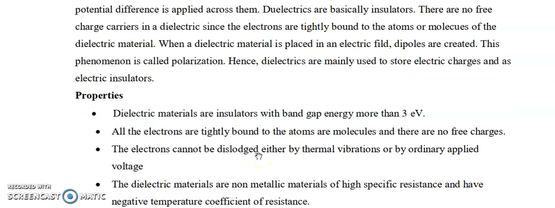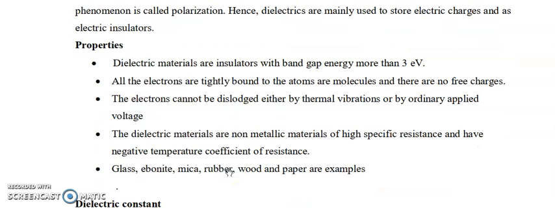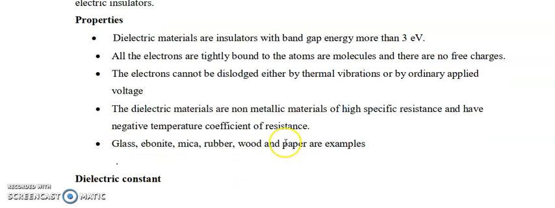Okay, what are the general properties? Dielectric materials are insulators. Its band gap is more than 3 electron volts. All the electrons are tightly bound to atoms or molecules. Electrons cannot be dislodged either by thermal vibrations or by ordinary applied voltage. The dielectric materials are non-metallic materials having high specific resistance and a negative temperature coefficient of resistance.